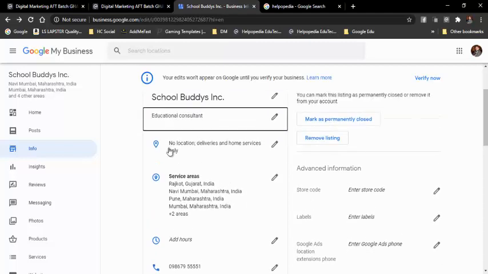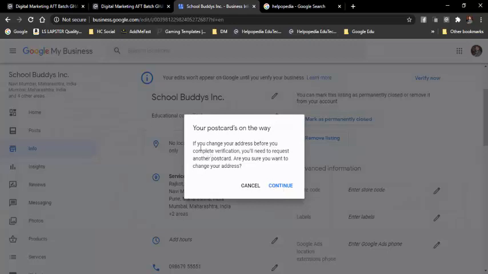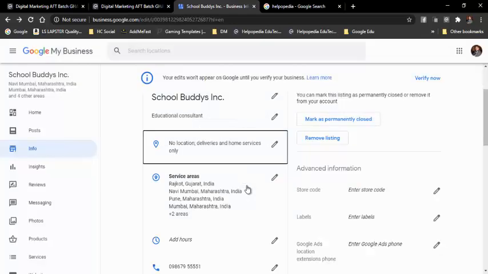Then the next thing is no location deliveries and home address, home services only. It means that we are providing services. Otherwise, if we had selected yes in that service area, then we have to provide our address, and it will be listed over here. But still, if we want to add our address, we can. Your postcard is on the way. If you change your address before complete verification, then you need to request another postcard. So right now we will not add anything, because we are providing services and we have already added the address.